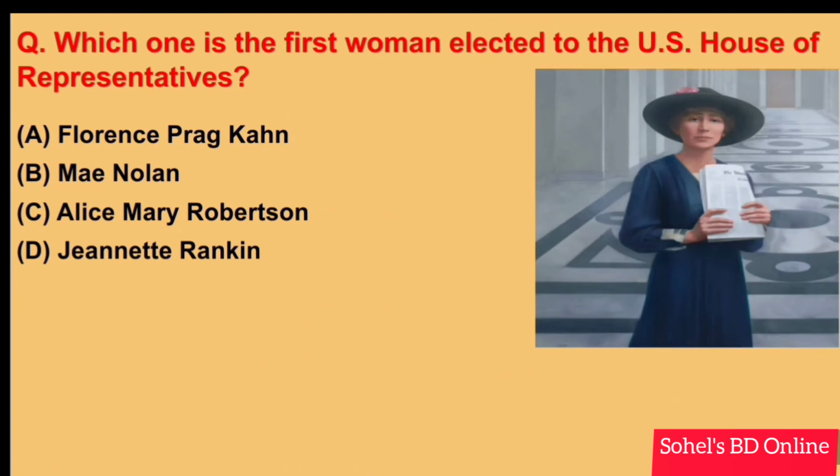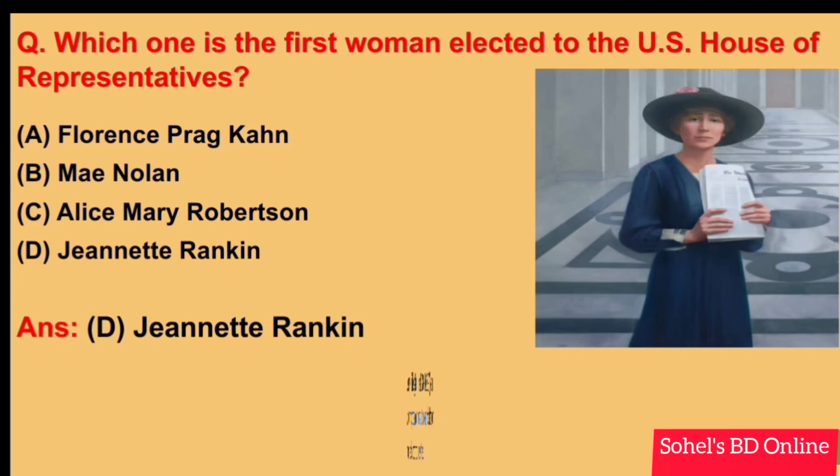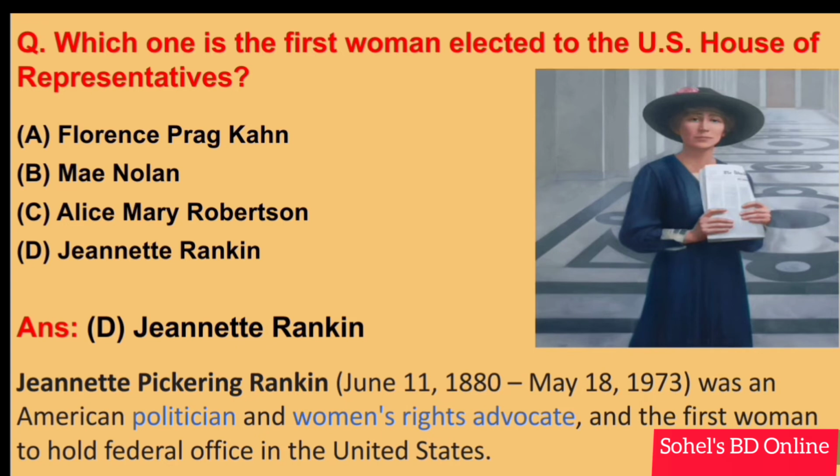Which one is the first woman elected to the United States House of Representatives? Answer D. Jeannette Rankin. Jeannette Pickering Rankin, born on June 11, 1880 and died on May 18, 1973, was an American politician and women's rights advocate, and the first woman to hold federal office in the United States. Next.